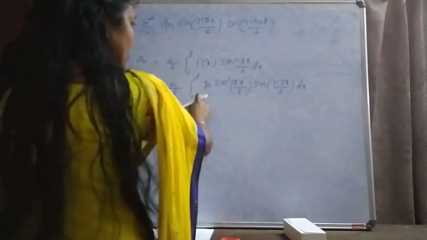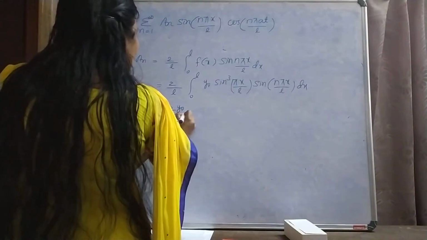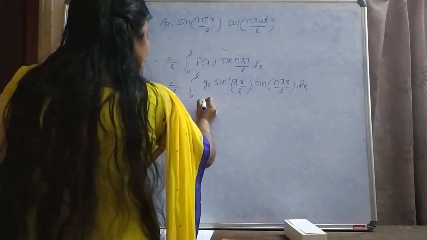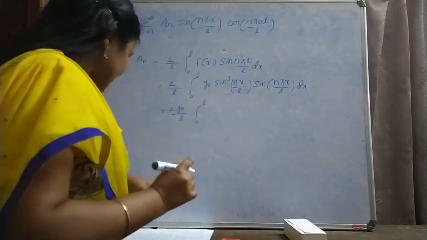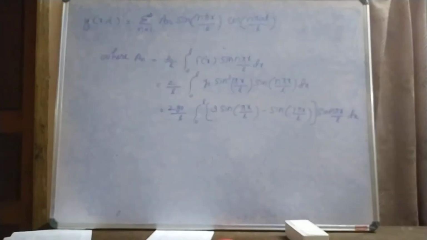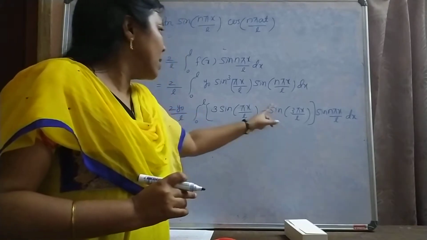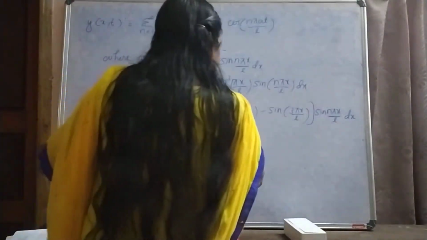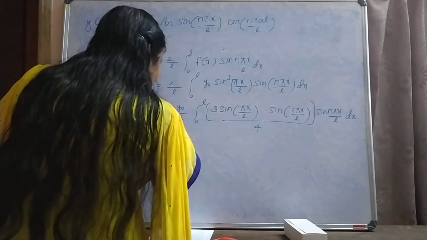This y0 is a constant, therefore it can be taken outside. 2y0 by L, integral 0 to L. What about sine cube theta? Sine cube theta is 3 sine theta minus sine 3 theta by 4. This 4 can be taken outside.